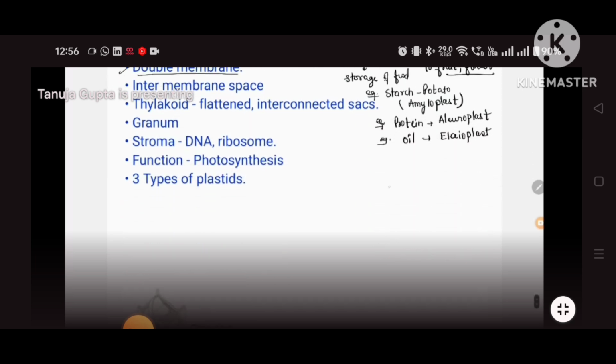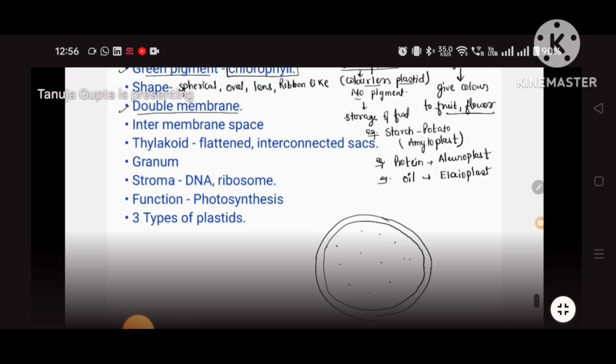Now if we draw a chloroplast, as I told you, it is a double membrane structure. So this is the double membrane. Inside, again there is liquid present, and again there are two compartments. This one is called the intermembrane space, like in mitochondria we also called it intermembrane space.